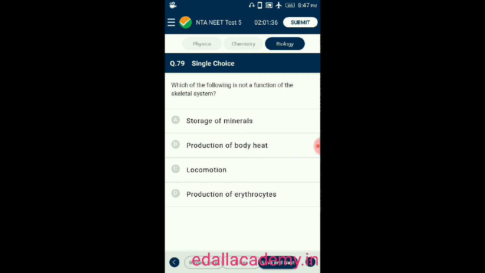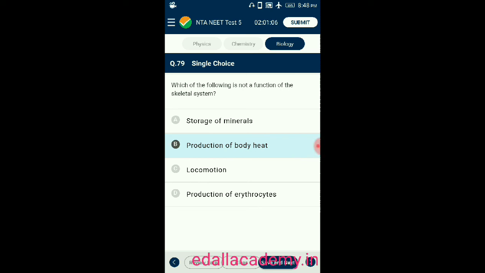Question number 79. Which of the following is not a function of the skeletal system? Option A, storage of minerals, option B, production of body heat, option C, locomotion, option D, production of erythrocytes. The answer for this question is production of body heat.